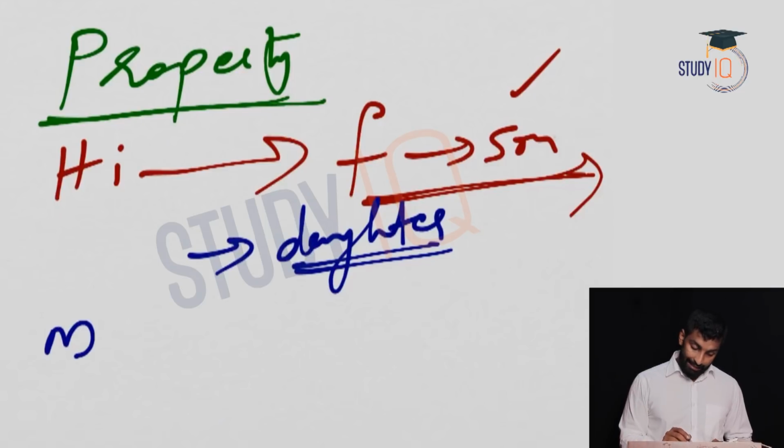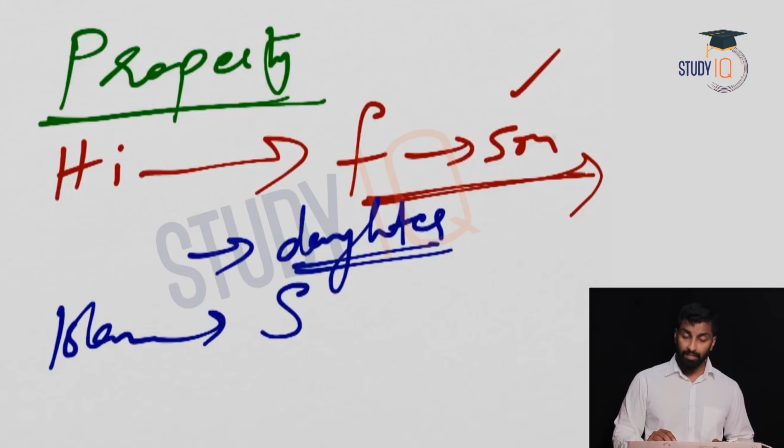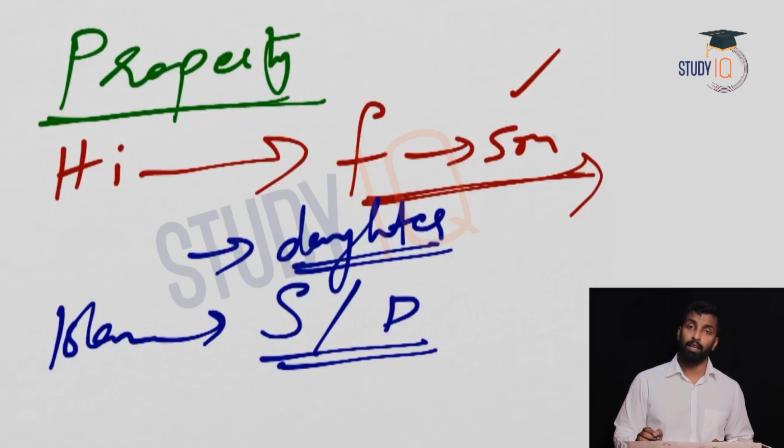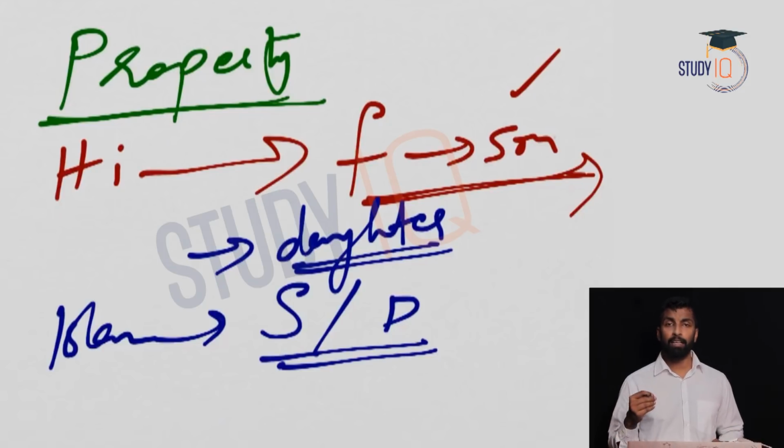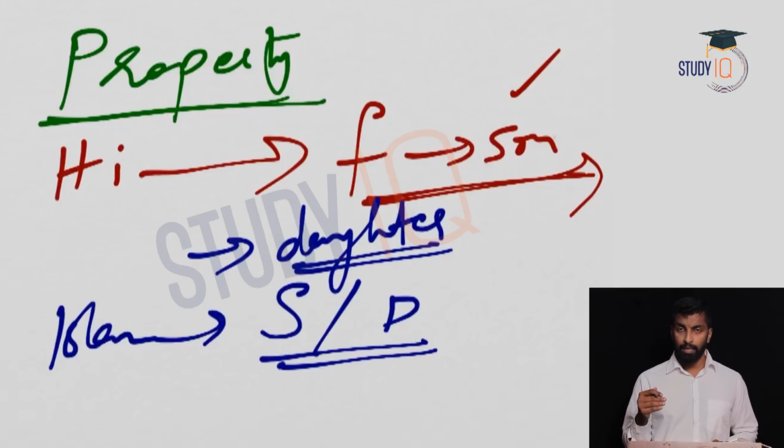But when it comes to Islam, everything is clearly mentioned in the Quran, right? Son will get this much, daughter will get this much, elder son will get this much, younger son will get this much, right? Everybody's share is clearly mentioned in the Quran. So if you have a family with greater strength, you will get more. If you have a family with lesser strength, you will get less. So everything on the basis of percentage is clearly mentioned in the Quran, right?